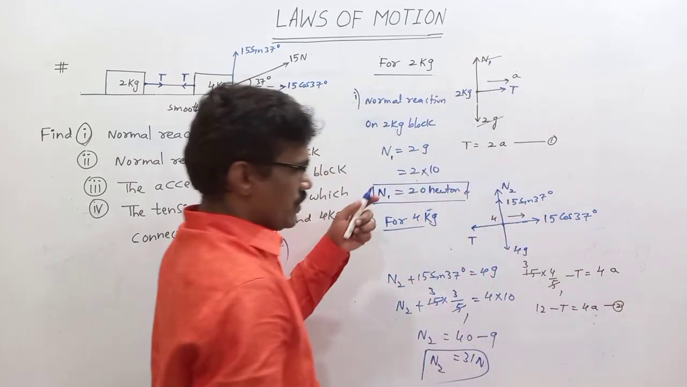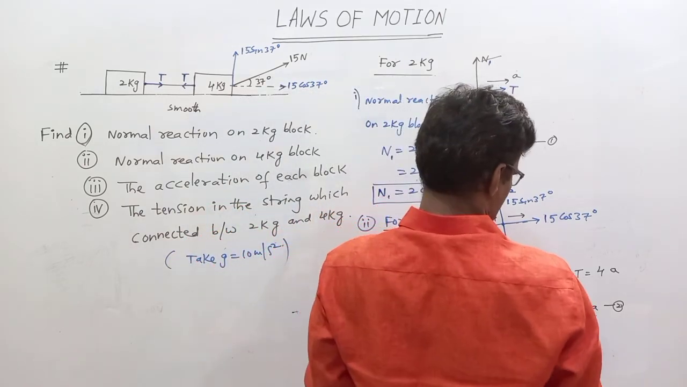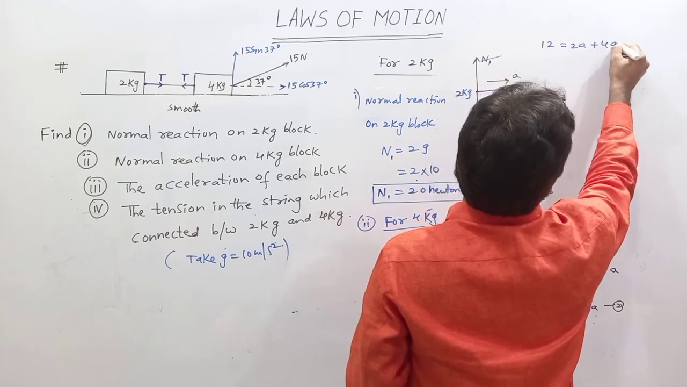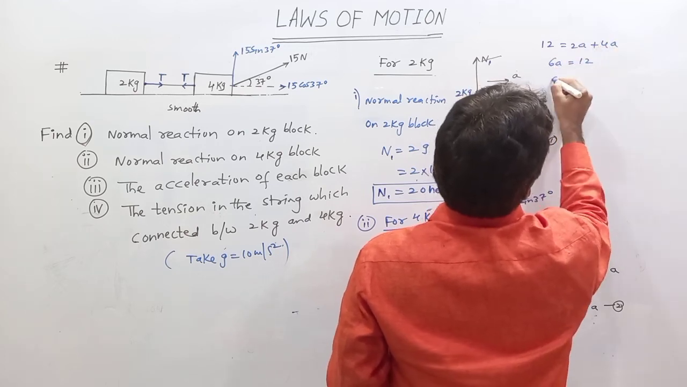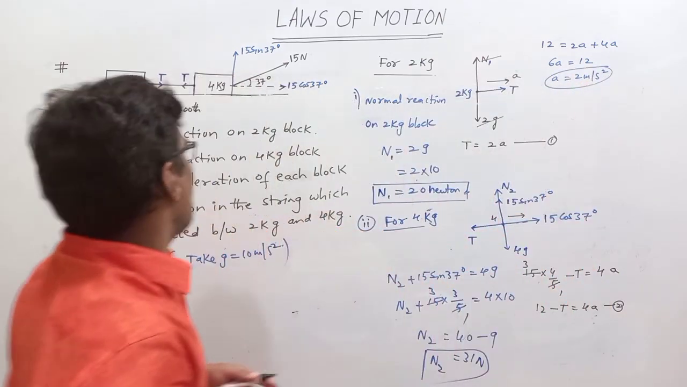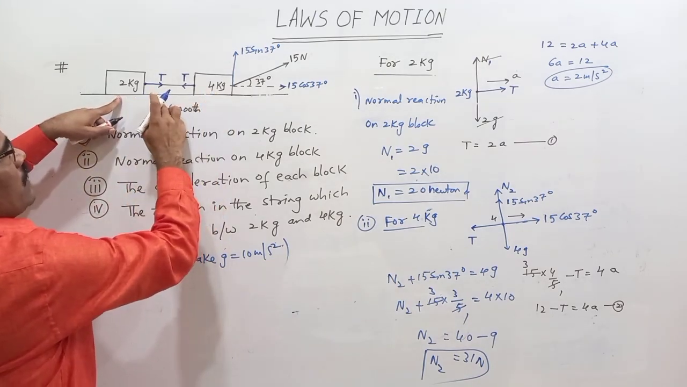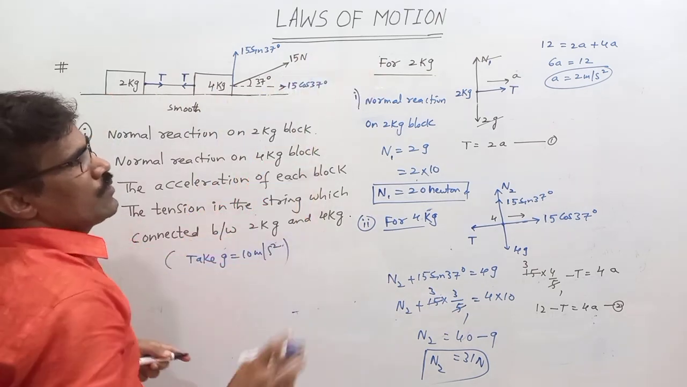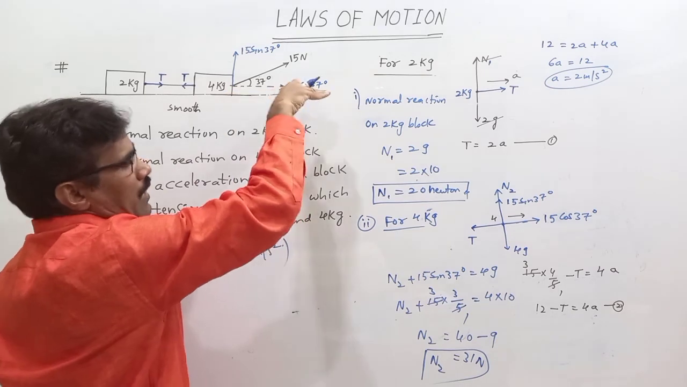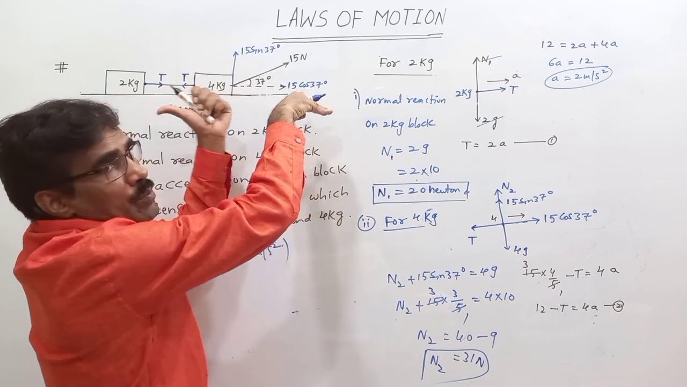Equation 2. Adding equation 1 and 2 we get the answer. Adding equation 1 and 2, T cancels. 12 is equal to 2A plus 4A. Here 6A is equal to 12. A equals 2 meter per second square. So here the acceleration of the 2 kg block, 4 kg block as well as the string is the same acceleration, that is 2 meter per second square. So what is the force along this side? 12 Newton. There is no force opposite.